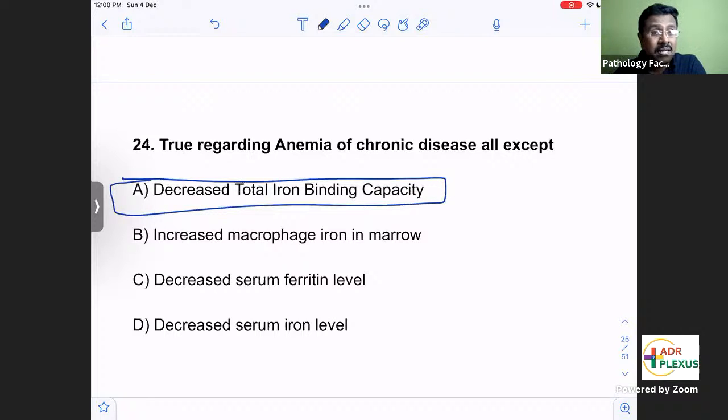In anemia of chronic disease, total iron binding capacity will be decreased. In iron deficiency anemia, total iron binding capacity will be increased.